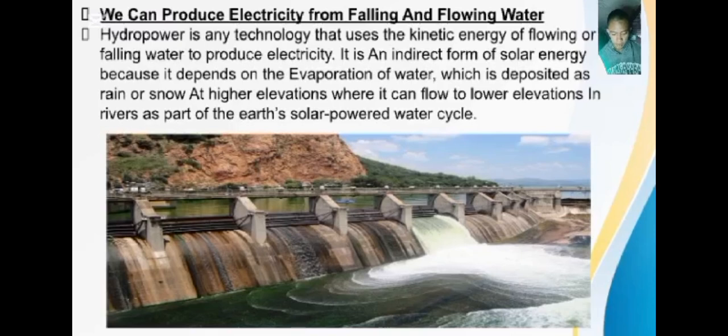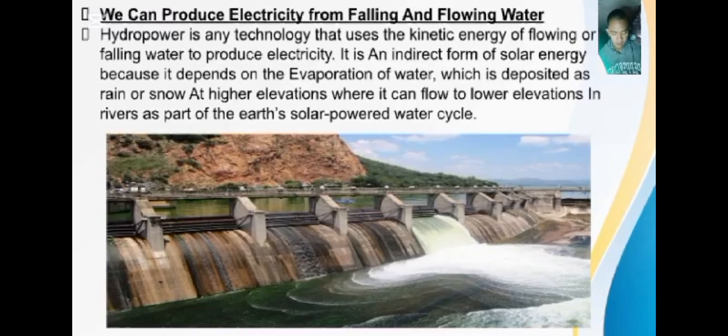We can produce electricity from falling and flowing water. Hydropower is any technology that uses the kinetic energy of flowing or falling water to produce electricity.